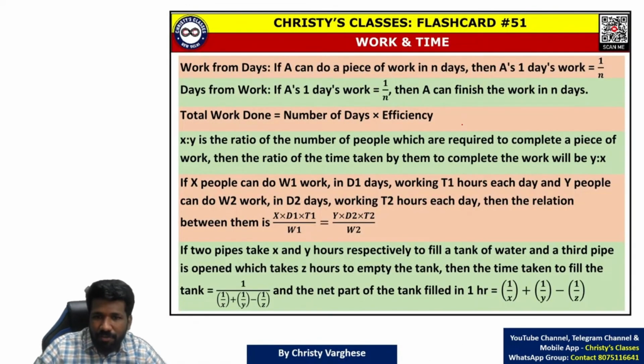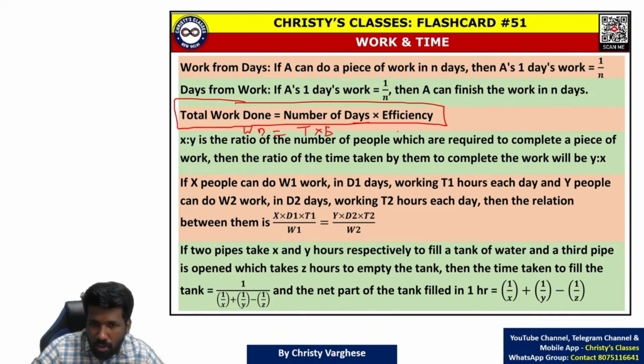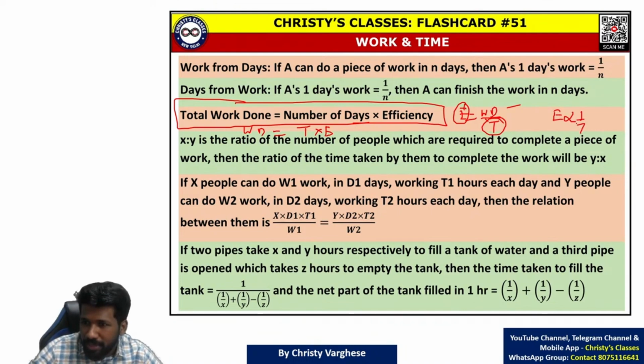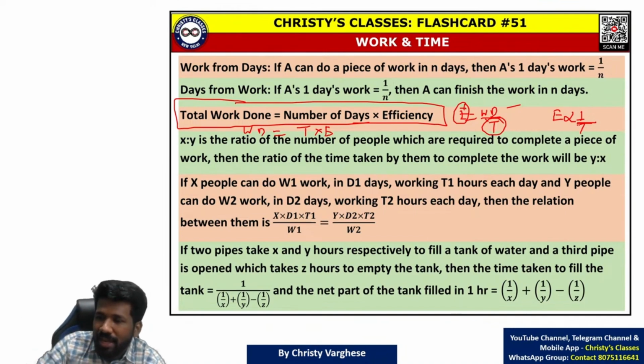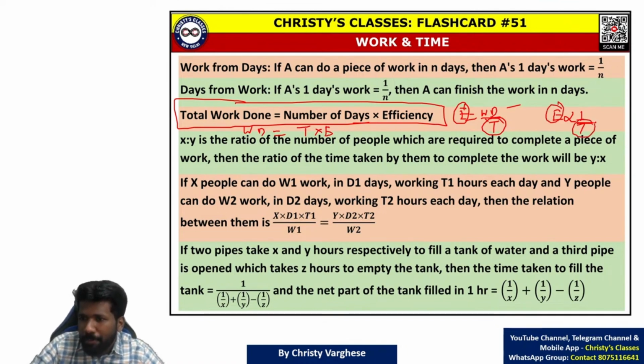The best way to do this question is, if you know this basic idea that work done is equal to number of days or time into efficiency. Work done is equal to time into efficiency, or efficiency is equal to work done divided by time, or efficiency is inversely proportional to time. Just like we say speed is inversely proportional to time. When I taught you the speed, distance, time chapter, I told you efficiency is work done by time. You can create an analogy with speed, distance, time itself. Speed is equal to distance by time. Same way, efficiency is work done by time. So efficiency is inversely proportional to time.